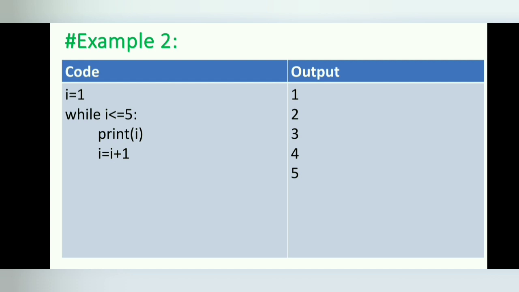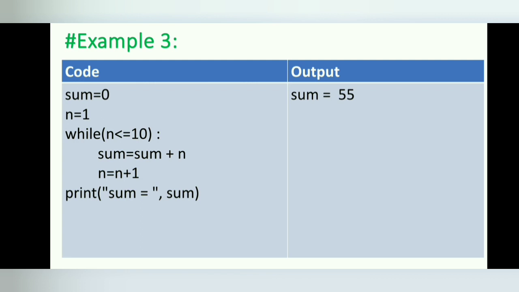That is, if the value of i is greater than 5, control is transferred out of the loop and then the program ends. The body of the loop is executed 5 times for i equal to 1, 2, 3, 4, 5, each time displaying the value of i, which is incremented inside the loop.